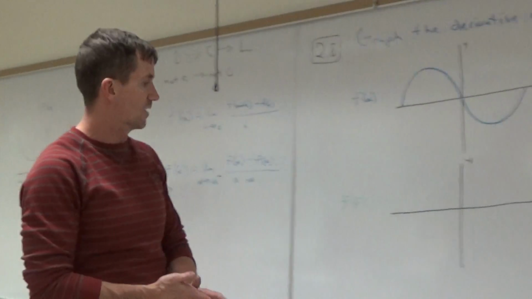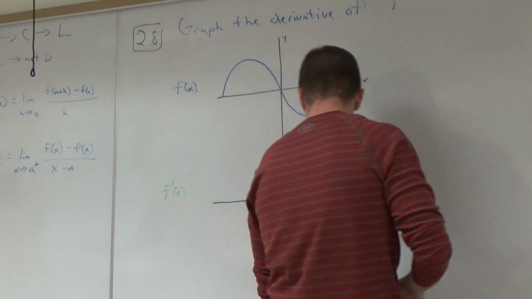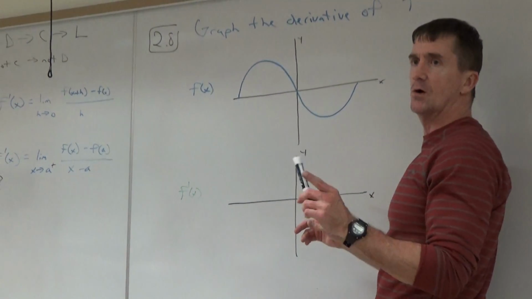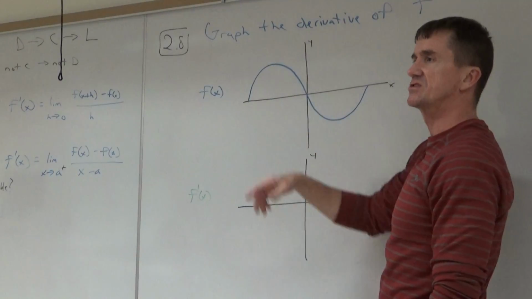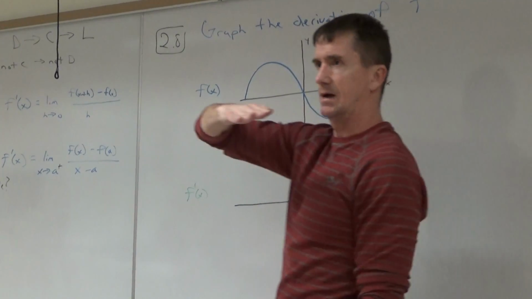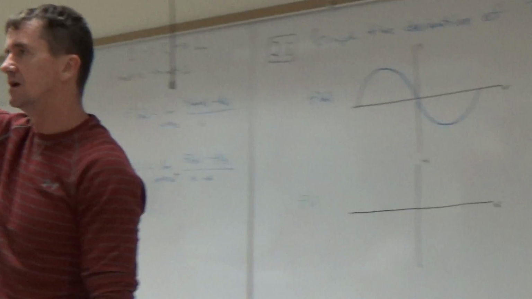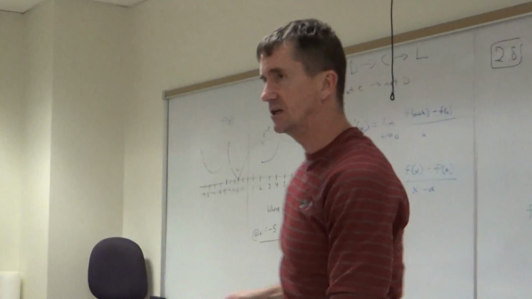But in this case, I'm going to graph the derivative. It's not hard. This is what I want you to do. Would you focus on this graph right now and tell me where the slope of the graph is 0? I'm talking like this. If you threw a tangent line to that graph, it would just be flat. Can you give me some spots?